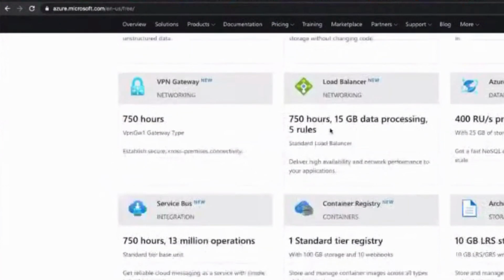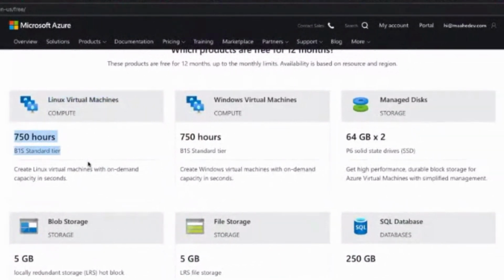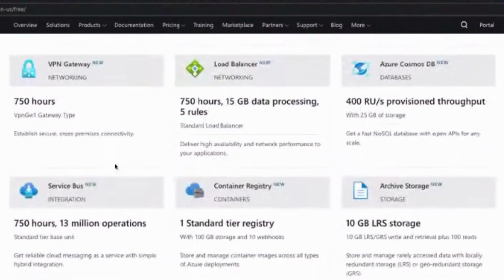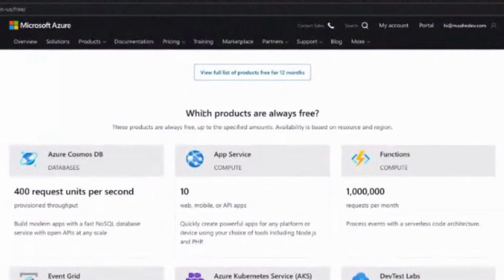The one you are saying, the Linux virtual machine, is where we get complete control over how we want to install and what we want to install. This is an actual Linux machine, but what we have taken is app service. No, this is app service. Yeah, this is always free.